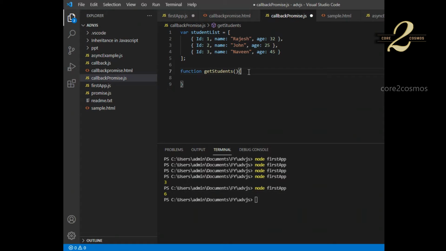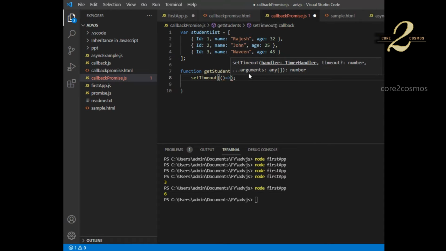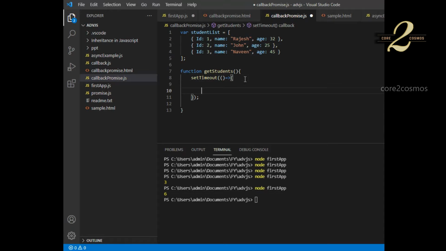So what I will do is I will say set timeout. Set timeout is a function in JavaScript, right? Window.setTimeout is a function in JavaScript, which will perform an operation after a particular time is out, right? Normally we will pass an interval as a parameter, like after 1 second, which is 1000 milliseconds, you perform one operation. So whatever operation we have to perform, we can give it in line number 9.